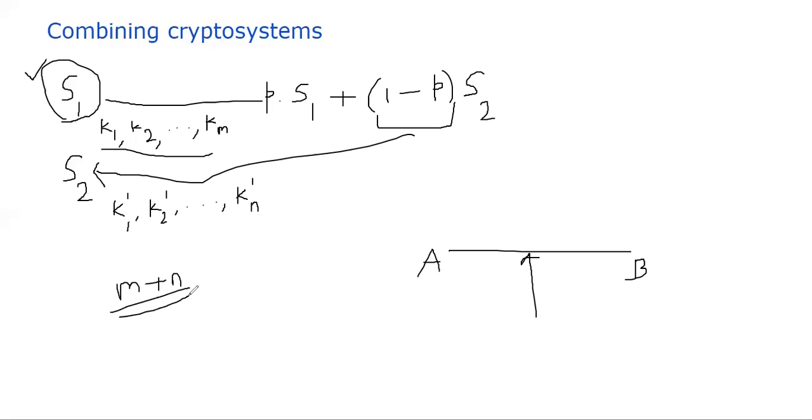So we can see that we have clearly amplified the security. S1 alone has only M keys and S2 alone has only N keys, but when we bring them together, meaning we randomly select either the crypto system S1 or S2, with probability P we select S1 and with probability 1 minus P we select S2, then we increase the key space for the eavesdropper, Eve, who is trying to break this communication channel and recover the key. If the goal is to recover the key, Eve has to try M plus N possible keys. That's one method. It's called the addition method, or weighted addition. The weights are the probabilities I'm talking about. P and 1 minus P are the weights.